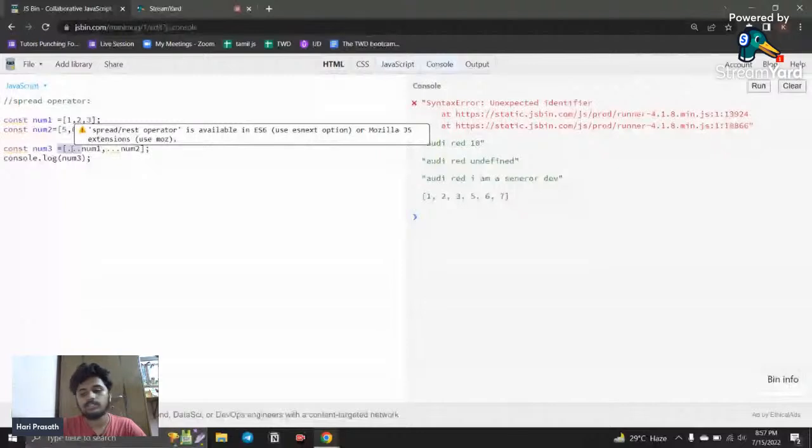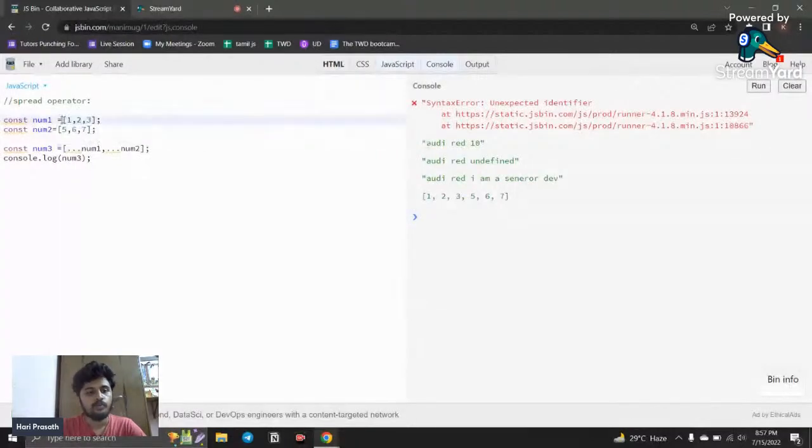So by using the spread operator, you can easily copy this, and I just paste it, give a comma, copy this value and paste it here. So this is what spread operators do. Okay, let's see how we can use the spread operator with destructuring. How can I do that?